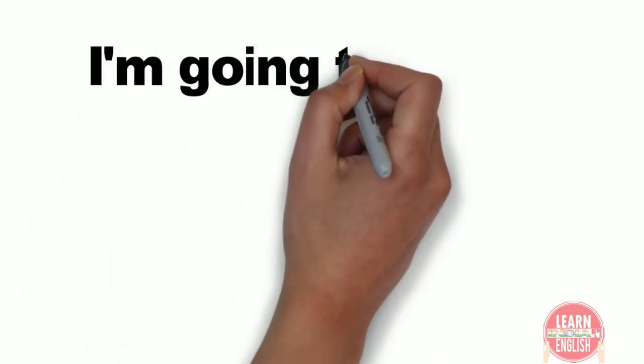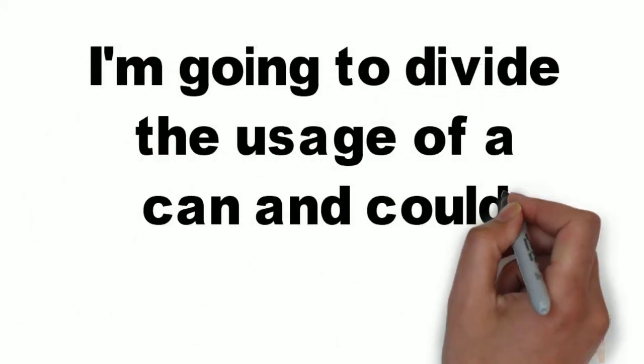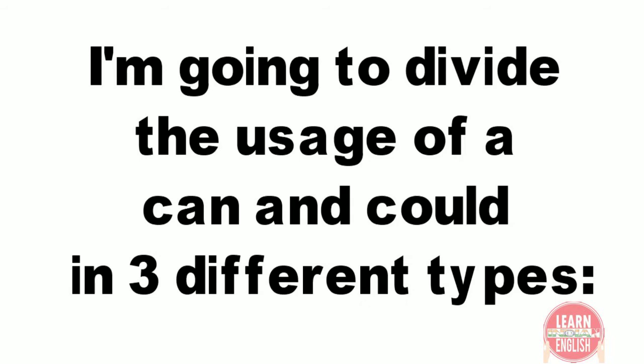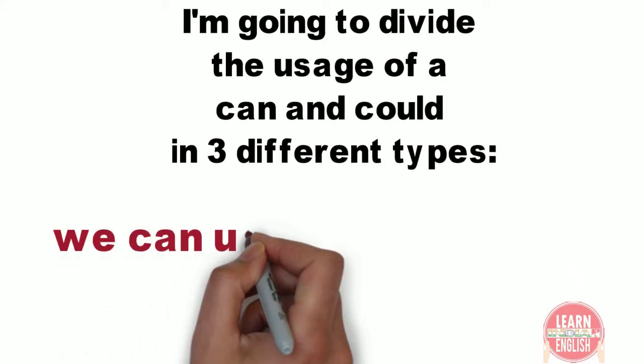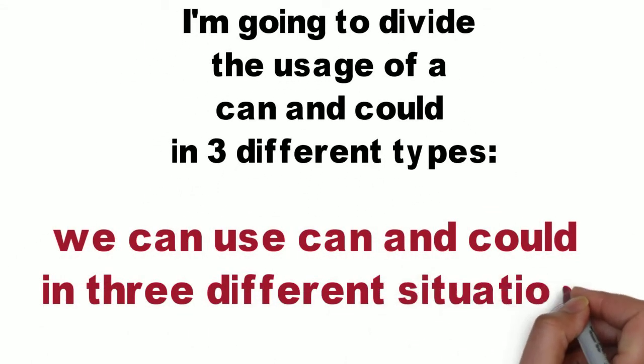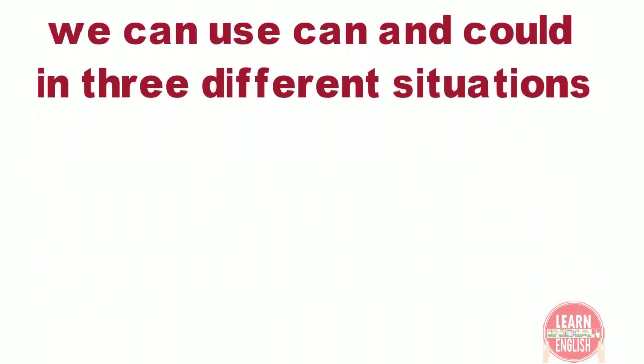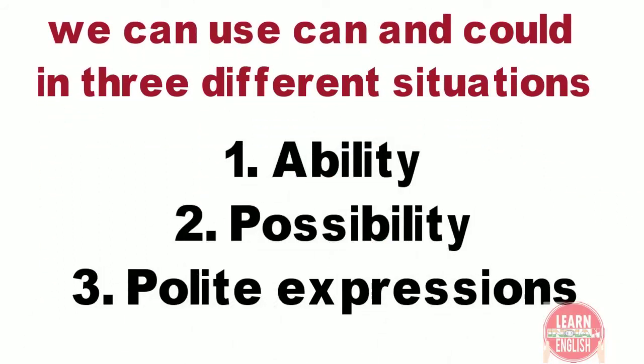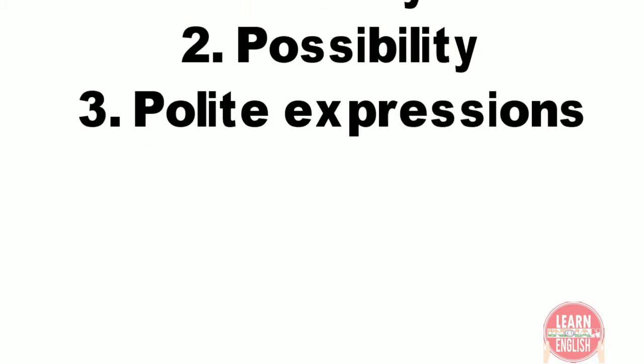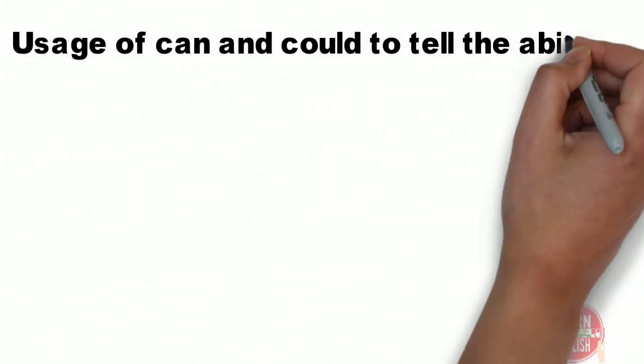First, to make it clear, I'm going to divide the usage of can and could into three different types, because we can use can and could in three different situations: to tell the ability, possibility and for polite expression. Let's start with the first usage of can and could, to tell the ability.